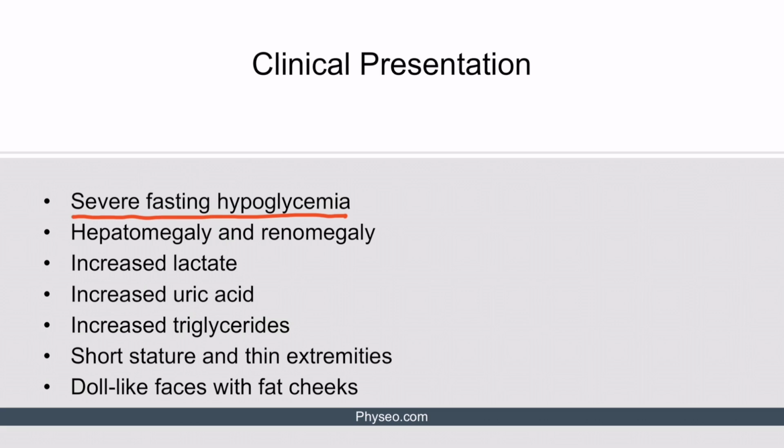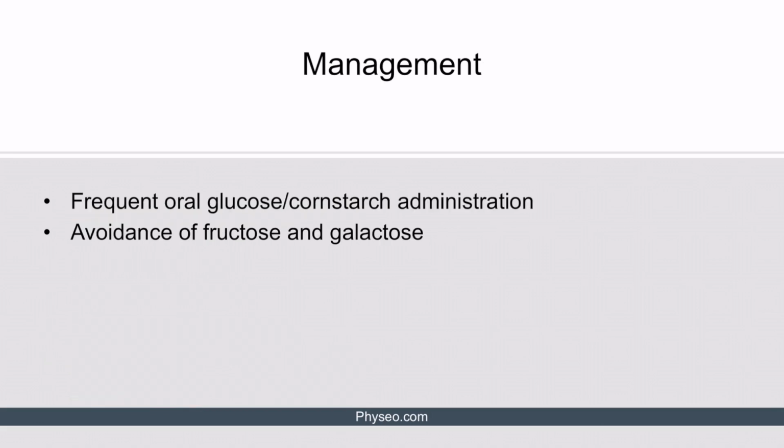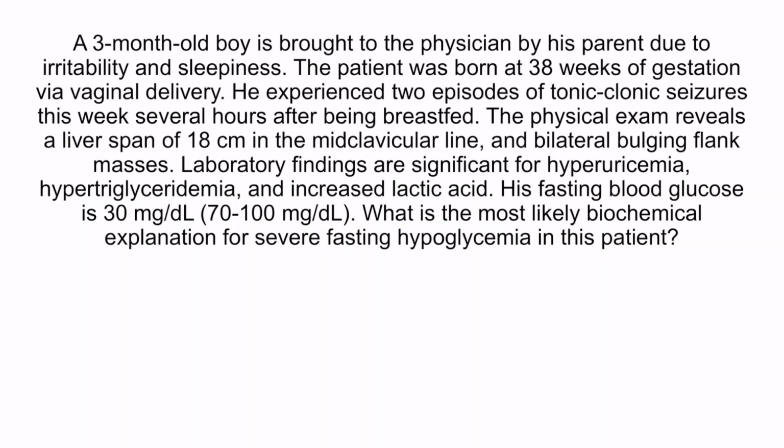Serum triglycerides are increased because fasting hypoglycemia stimulates lipolysis and mobilization of the fat from the adipose tissue to the liver. Finally, patients have characteristic physical features. They have a short stature, thin extremities, and doll-like faces with fat cheeks. The management includes frequent oral glucose or cornstarch administration to counteract fasting hypoglycemia, as well as avoidance of fructose and galactose. All right, let's try a question.